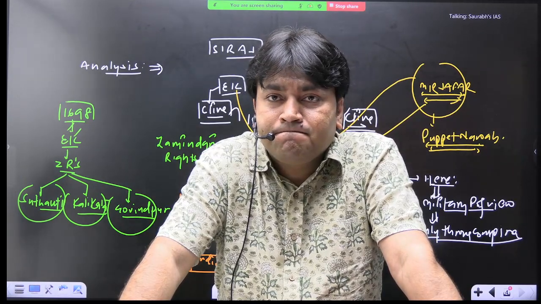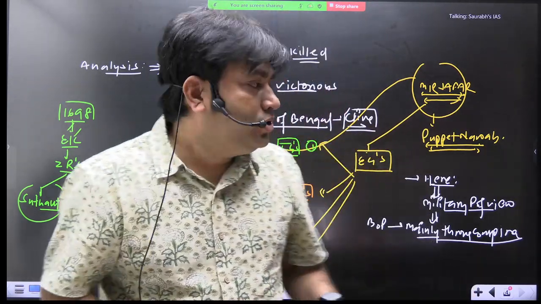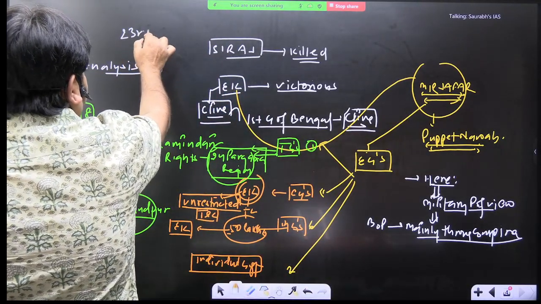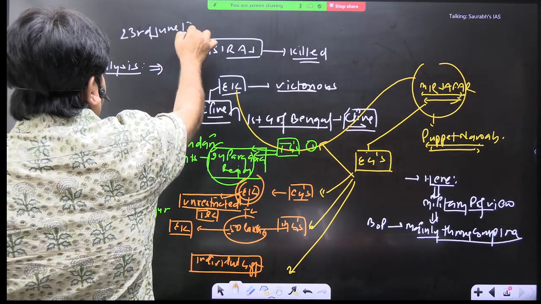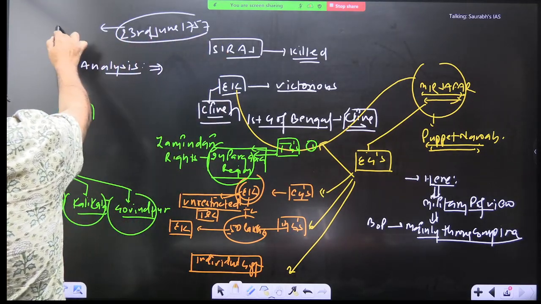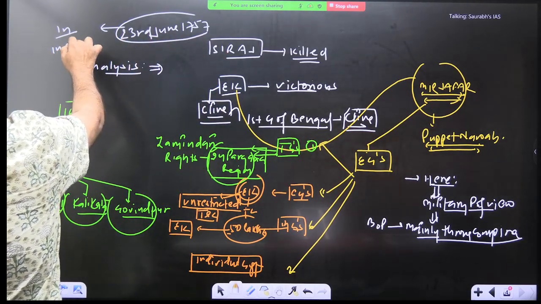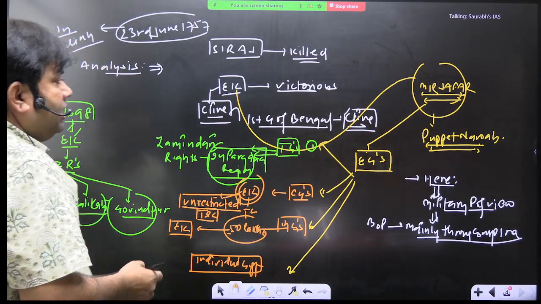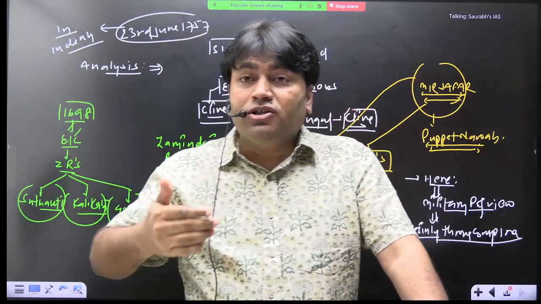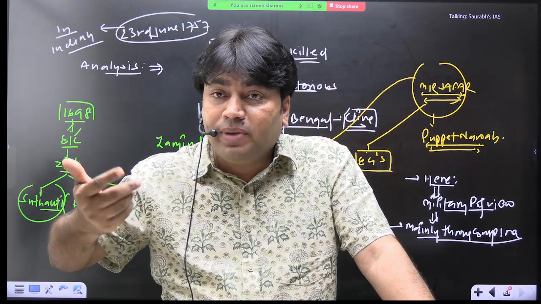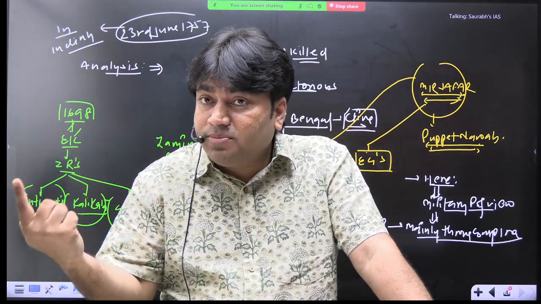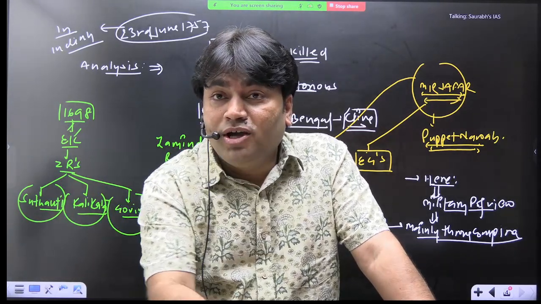Now this battle, 23rd June 1757, holds a very important place in Indian history. Why? Because the consequences of this battle are very important.